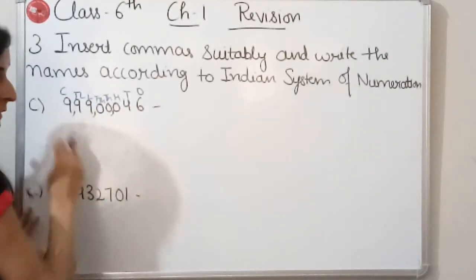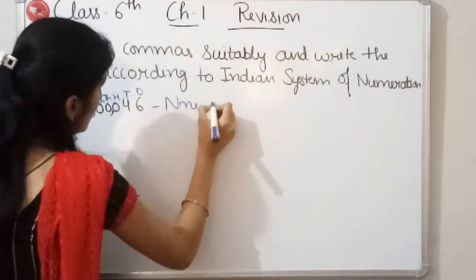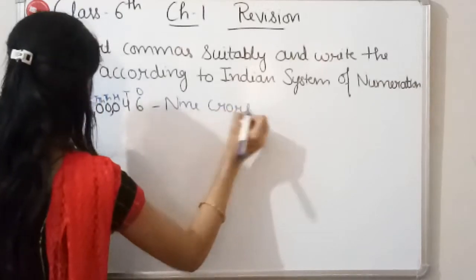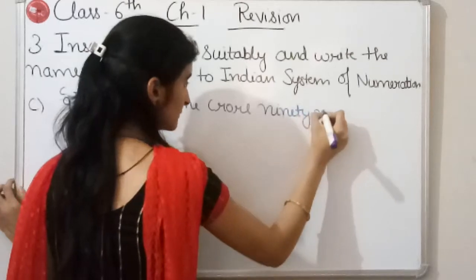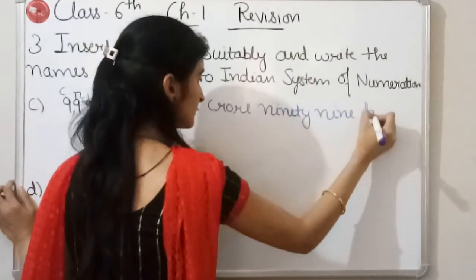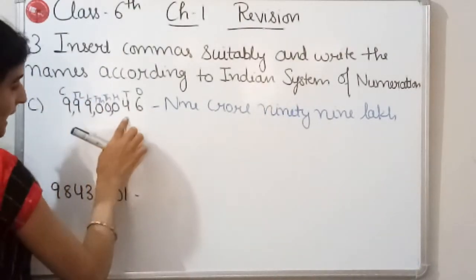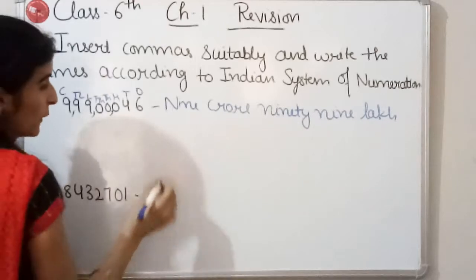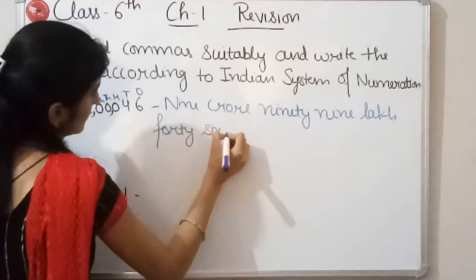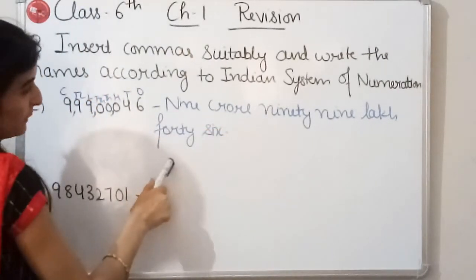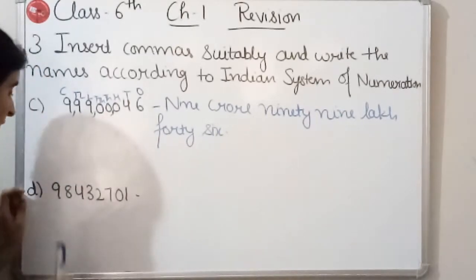Now this 9 is on the crore place. So the number name for this will be 9 crore 99 lakh and at the last there is 46. Okay, so this will be the number name for this given number. Fine. Now let's move to the next part.